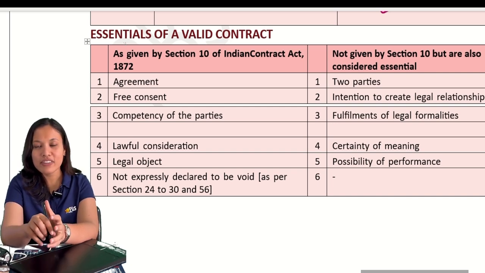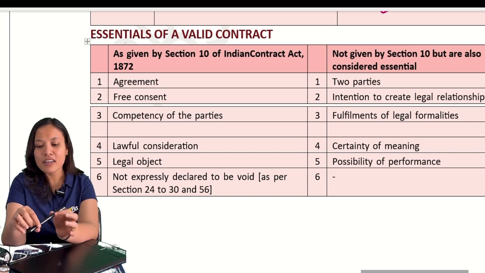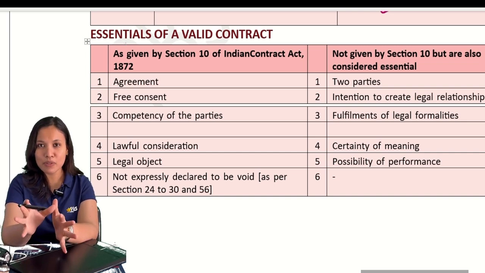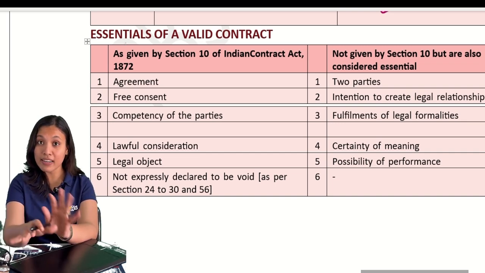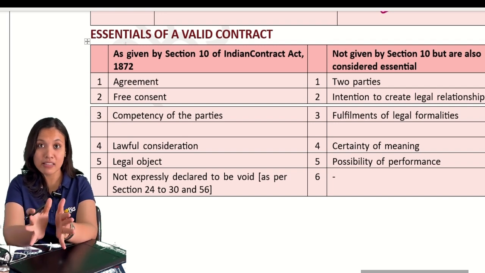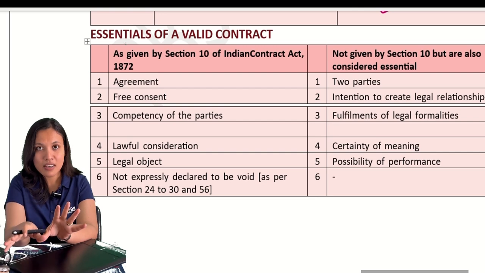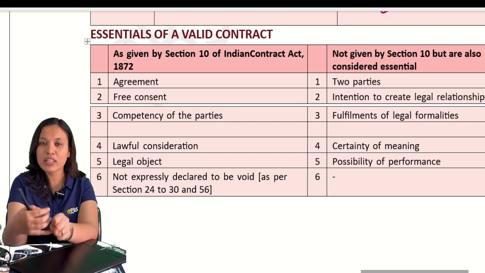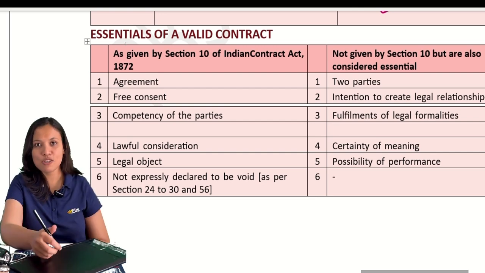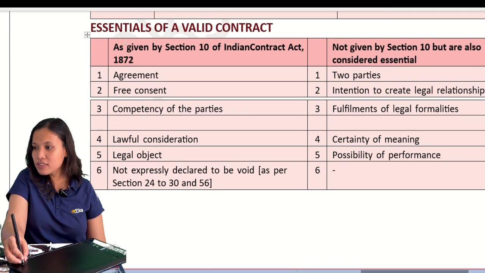Okay. So now, essentials of valid contract. In the movies, if you see some court and lawyer types of movies, they try to prove that the contract was not valid based on some things, correct? So now we will also understand what are the terms that make a contract valid. Then you can also use this whenever you come through that situation. Okay, let us start.